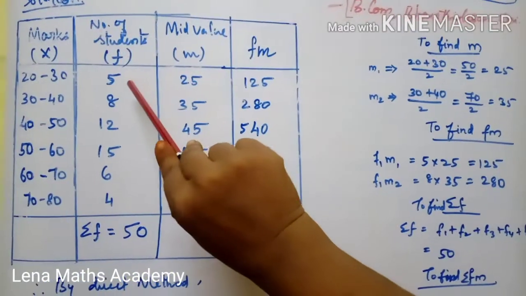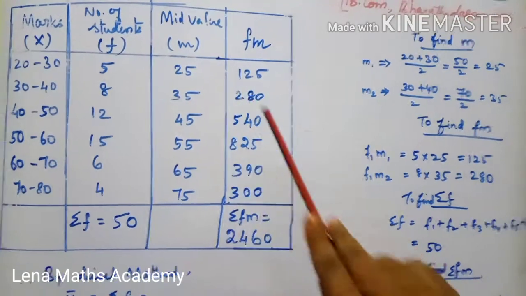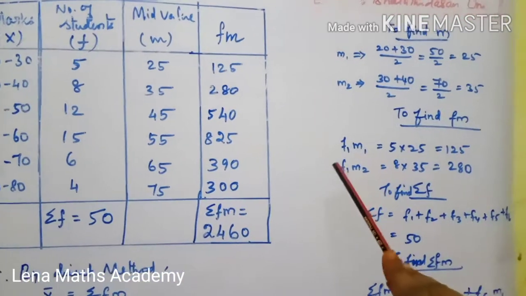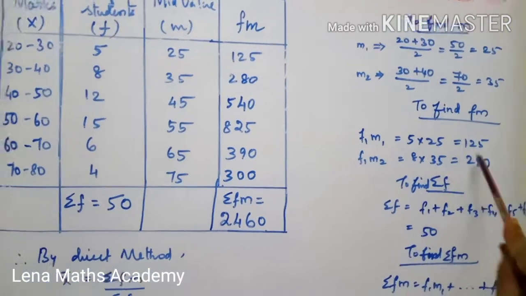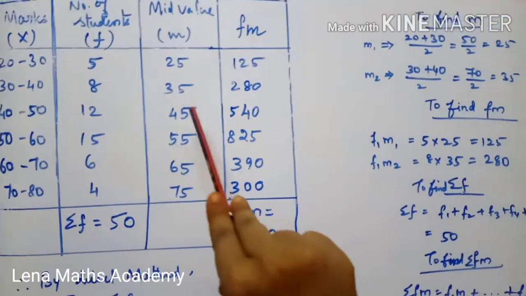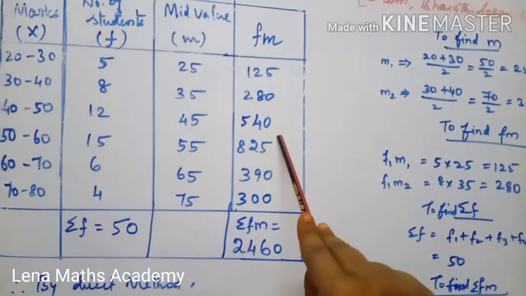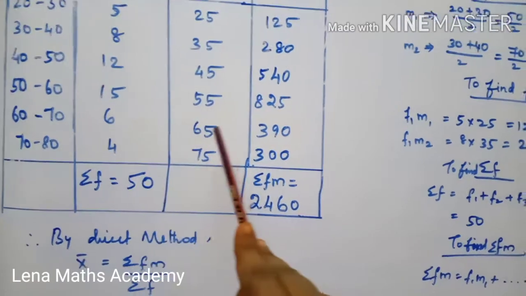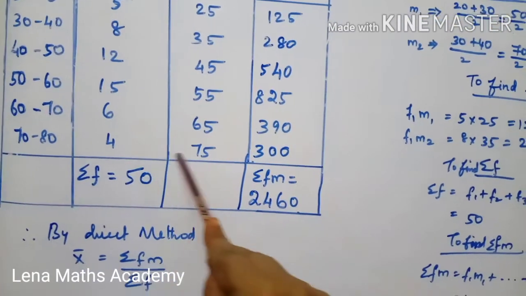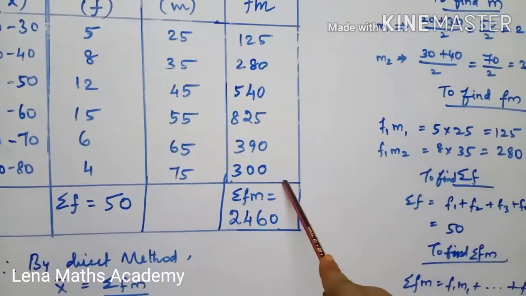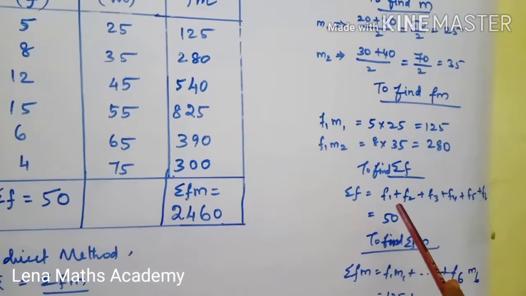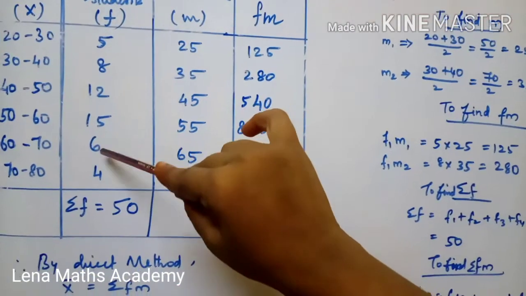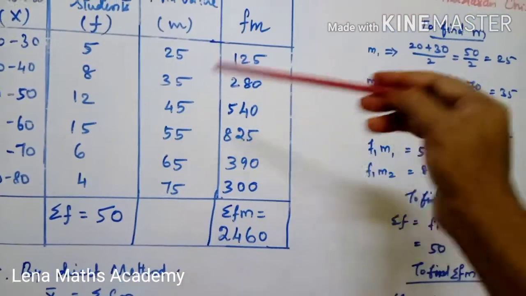Next, the value fm. Here frequency f1 is 5, m1 is 25, so 5 into 25 is 125. Next, 8 into 35 is 280. Third, 12 into 45 is 540. 15 into 55 is 825. 6 into 65 is 390. 4 into 75 is 300. So the sum of frequencies f1, f2 and so on to f6: 5 plus 8 plus 12 plus 15 plus 6 plus 4 is 50.